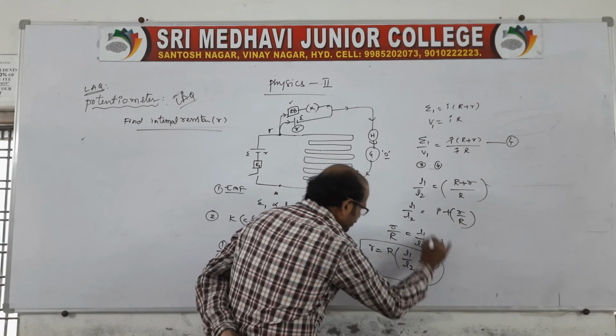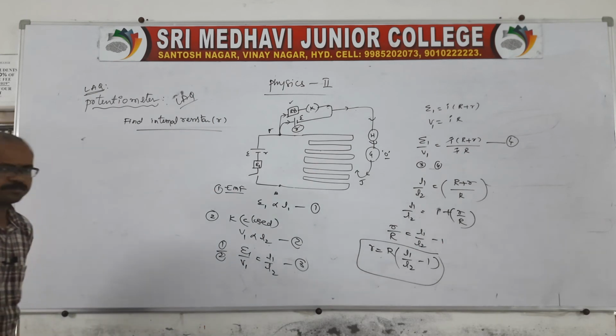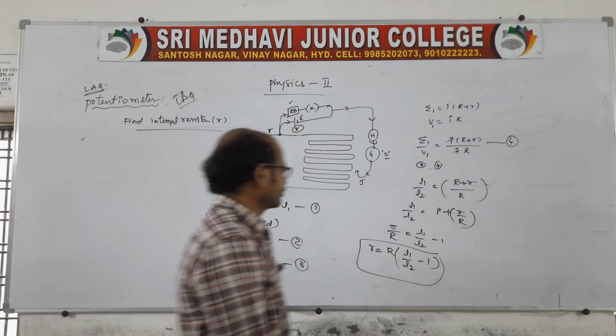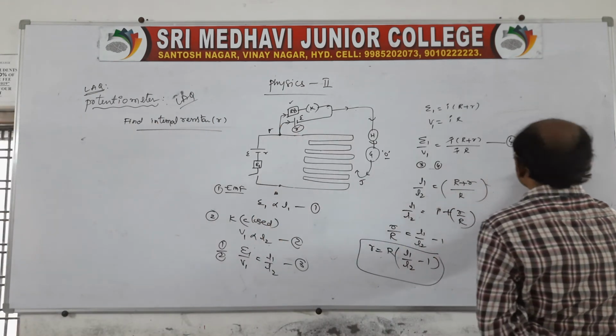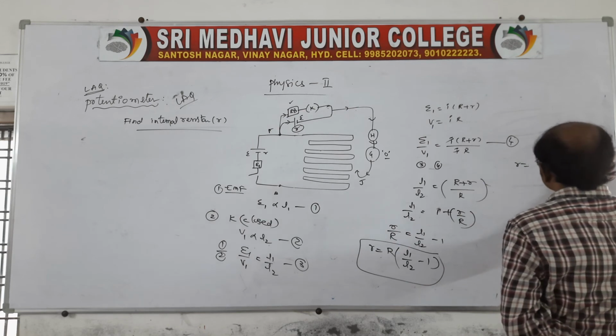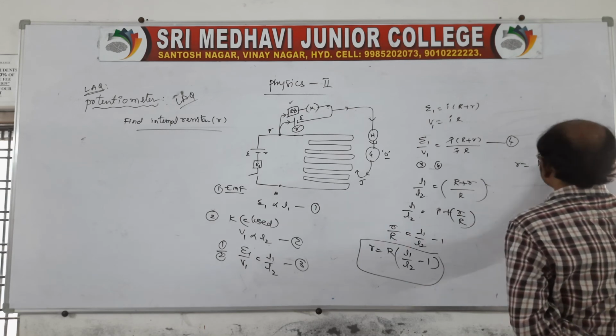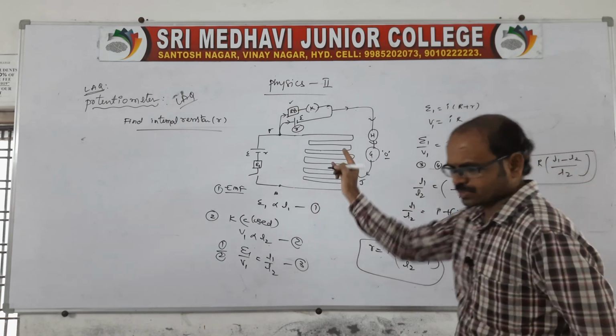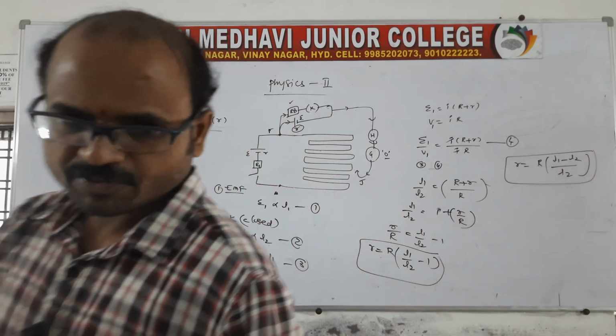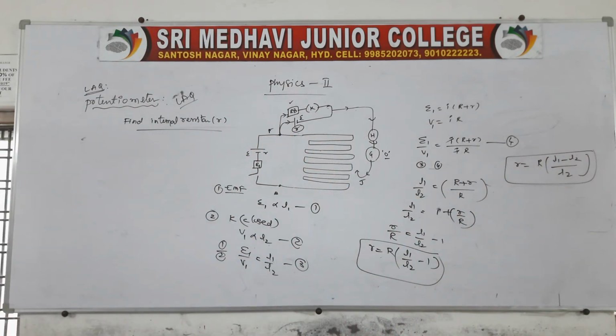So this is the LAQ question, which is very simple. Therefore small r is equal to capital R into (L1 minus L2) by L2, we can say. Yes, once you go through this, these two questions are very important, everyone.